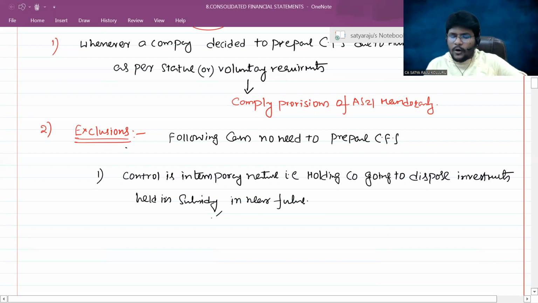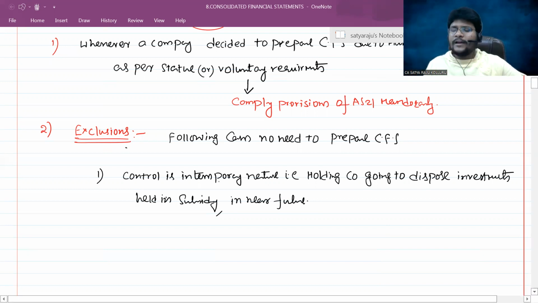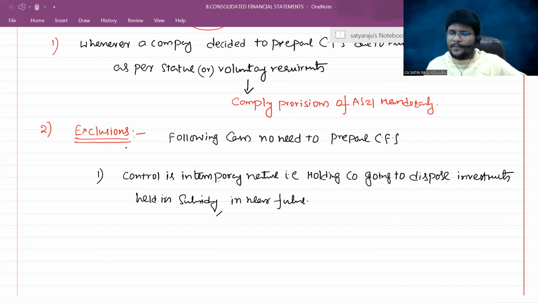Now concentrate. Control is temporary in nature. The holding company controls the composition of the board of directors or may have voting power of more than 50%. Now such control is temporary in nature. Temporary in nature means the investment held by the holding company in the subsidiary company is only on a purely temporary basis.